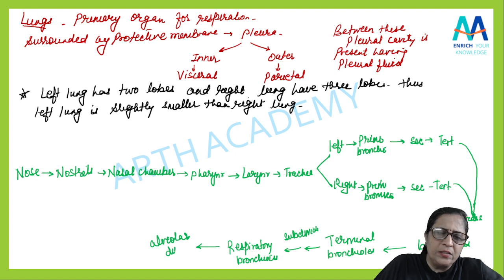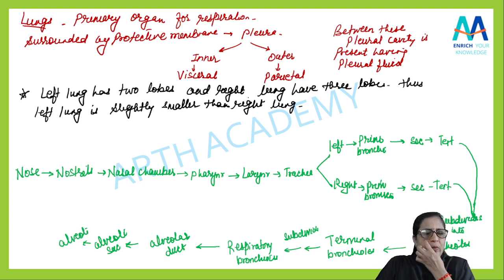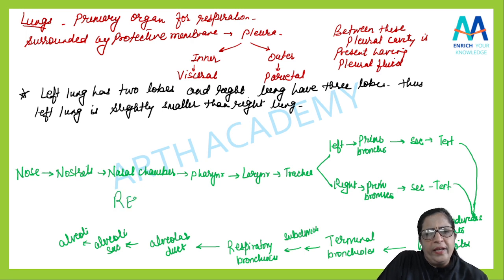Alveolar duct. From there will be alveolar sac, or you can say alveoli will be there, where the exchange of gases will take place. So this is what we call our respiratory system.